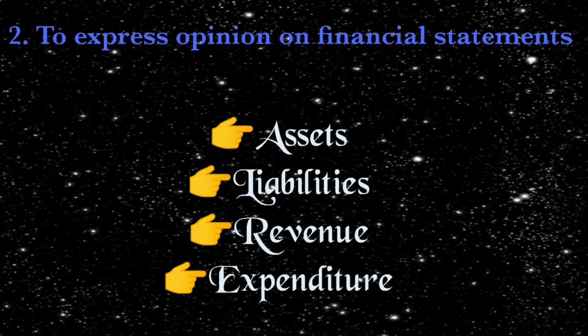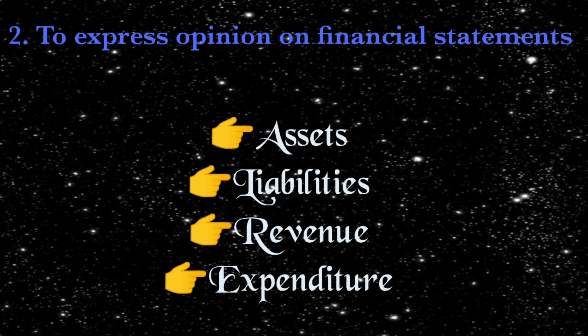Next is to express an opinion on financial statements. This has been divided into four categories: assets, liabilities, revenue, and expenditure. Under assets, as I said above in examining the accuracy of books of accounts, the value of closing stock, debtors, and bills receivable need to be checked by the auditor.